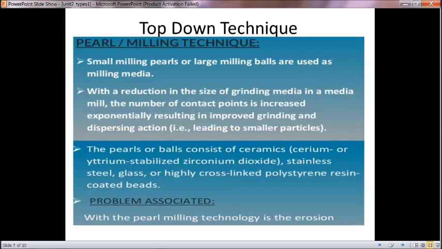Here the pearls or balls consist of ceramics, most probably cerium or yttrium stabilized zirconium dioxide, stainless steel, glass, or highly cross-linked polystyrene resin coated beads, which are all mostly dielectrics. The problem associated with pure milling technology is that erosion is the major drawback.